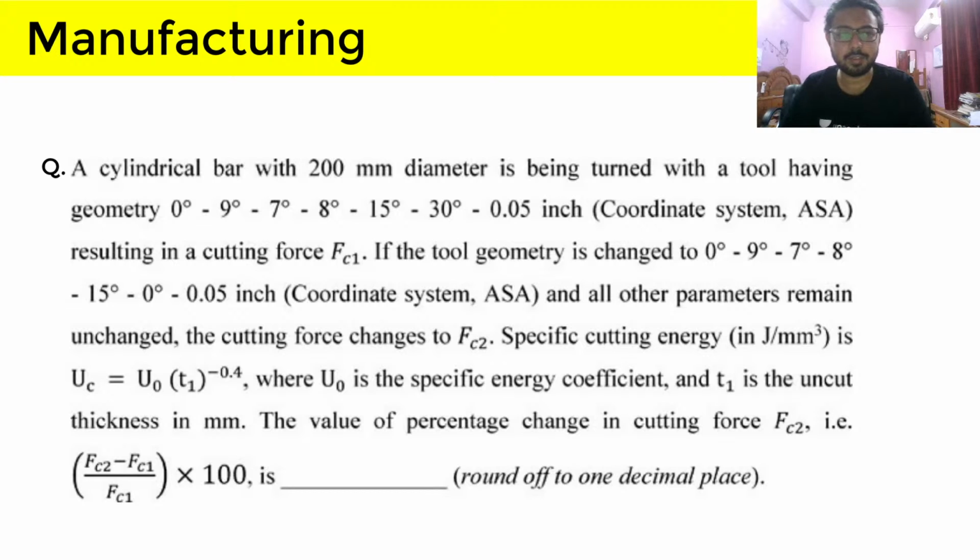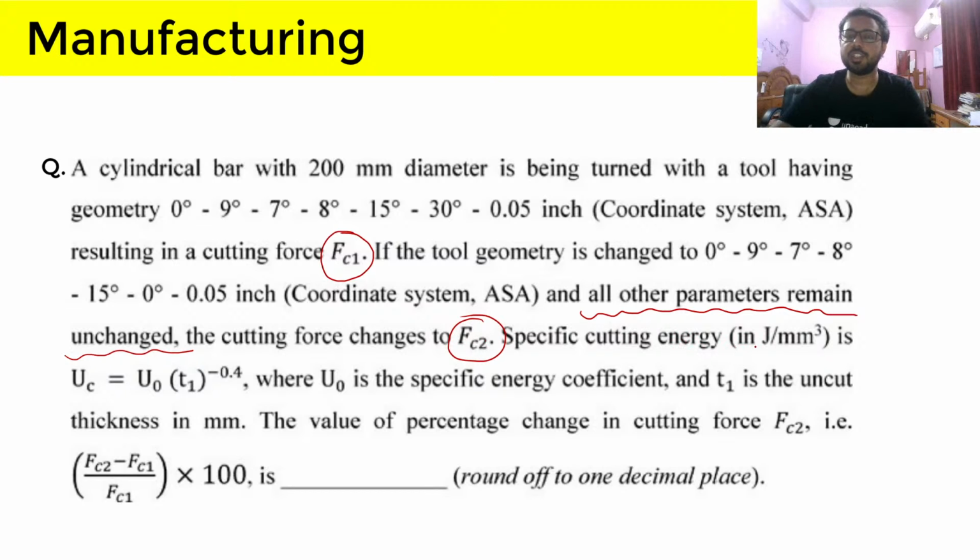So in this question it is given that a cylindrical bar 200 diameter is being turned with a tool having geometry as written in the question. And this is according to ASA coordinate system and resulting in cutting force FC1. So first cutting force is given, FC1. Tool geometry, if changed to this much of values, then all the other parameters remain same, but the cutting force changes to FC2.